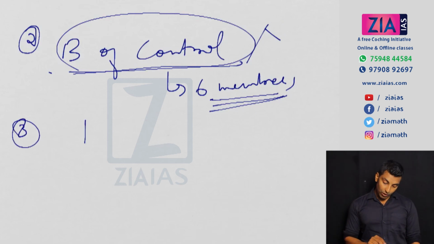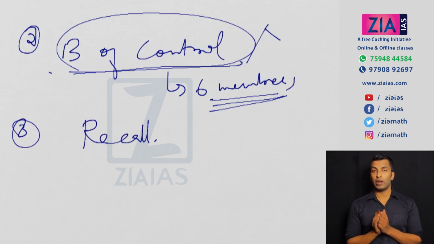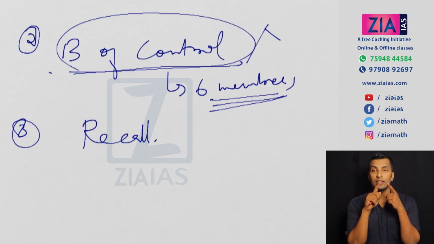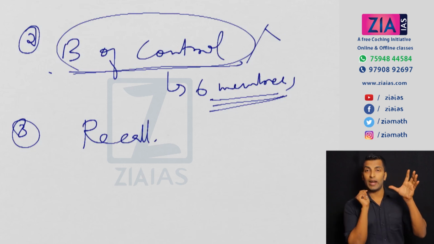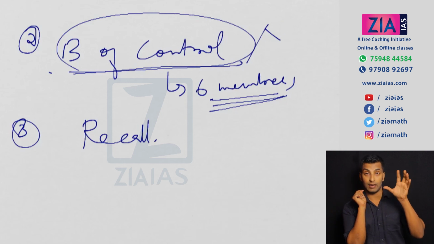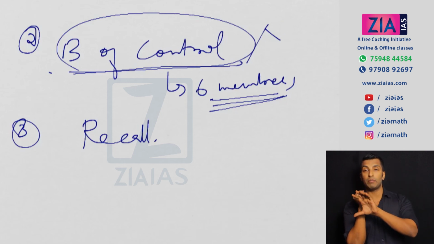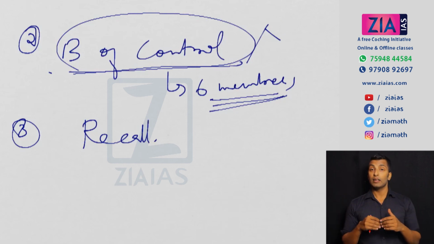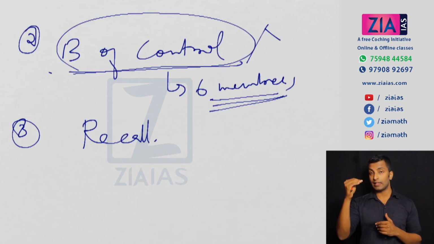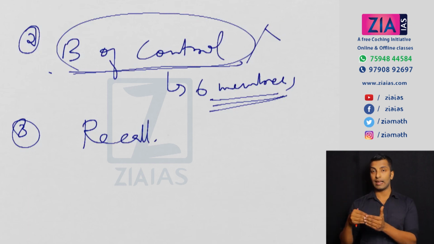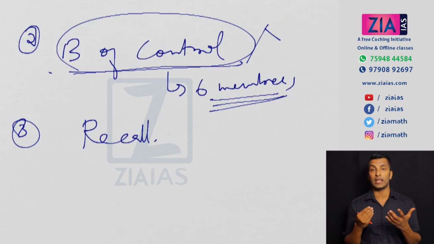The third point is about recall. See, I told you already, here also the Governor General is appointed by the company and 3 members were appointed by the Crown. Earlier also, in the Regulating Act of 1773, it was the same. The Governor General is appointed by the company because he is the head of the company, and the 4 members were appointed by the Parliament. Here also it is the same. So if the 4 members were appointed by the Crown, you can call back those 4 members. In the second case, 3 members, so you can call back the 3 members. But the Governor General is appointed by the company and he is the head of the company, so the British Parliament had no say over the appointment of the Governor General of Bengal.